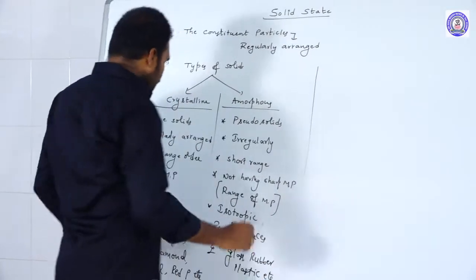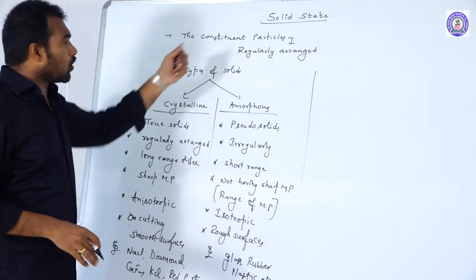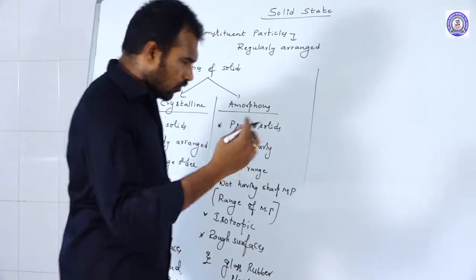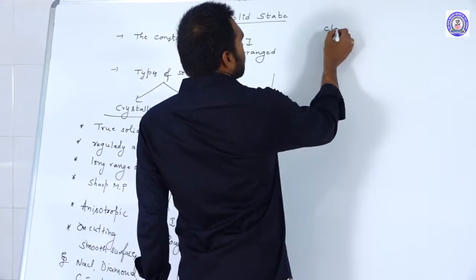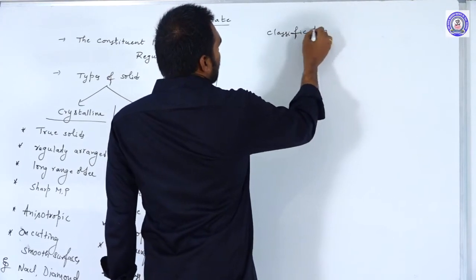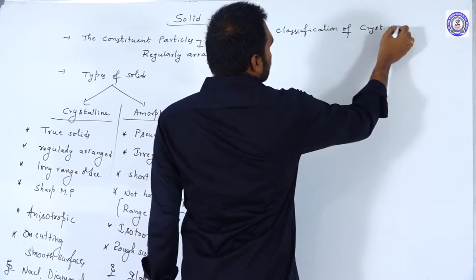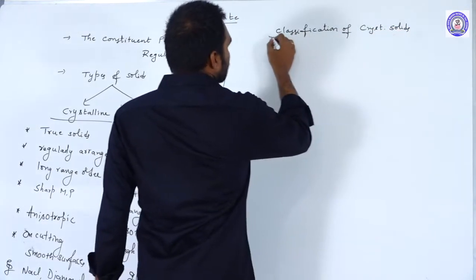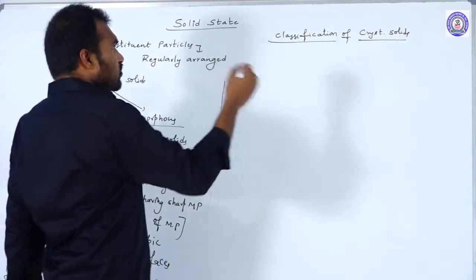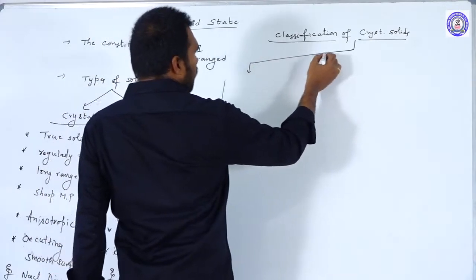Next, based upon the type of the constituent particles, we further classify the crystalline solids into the following categories. Classification of crystalline solids: based upon the constituent particles, we mainly divide the crystalline solids into the following types.